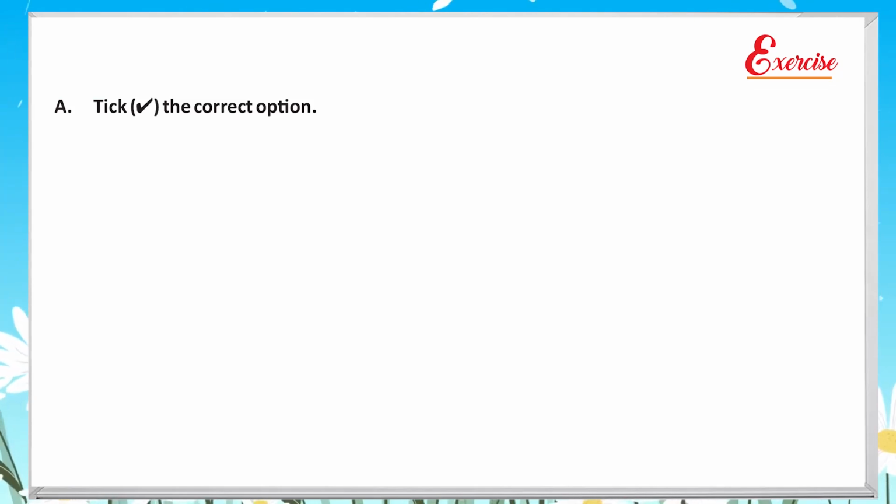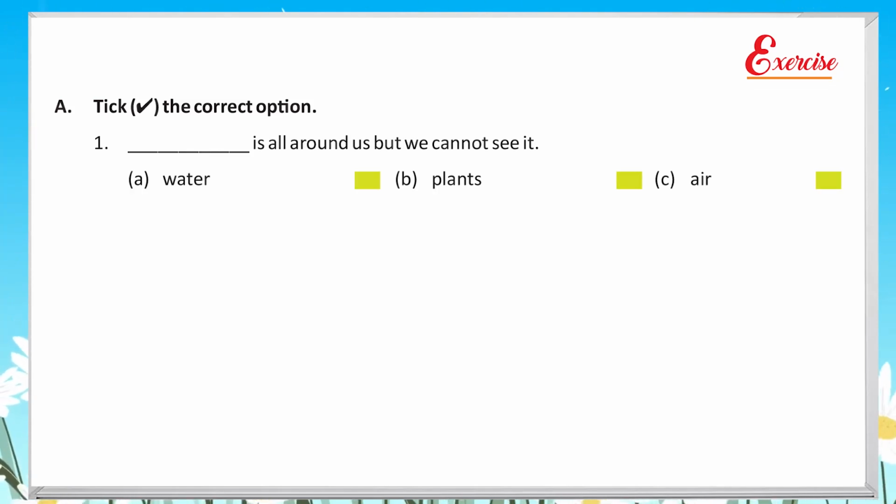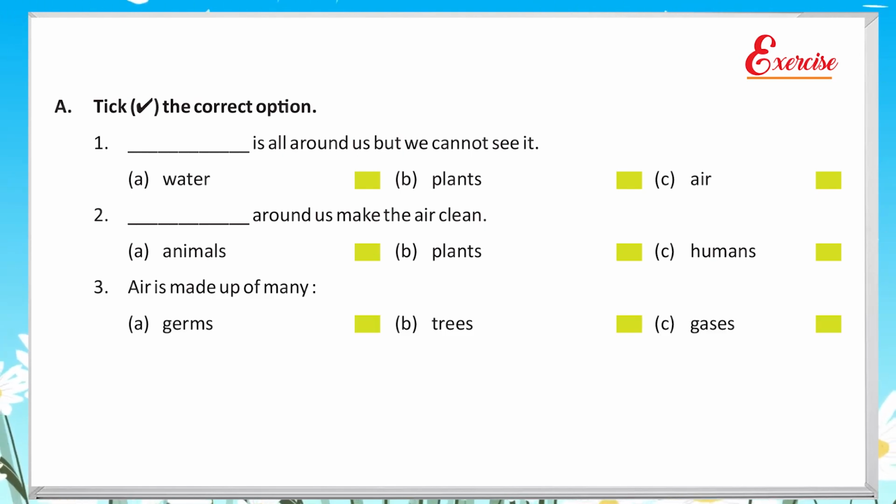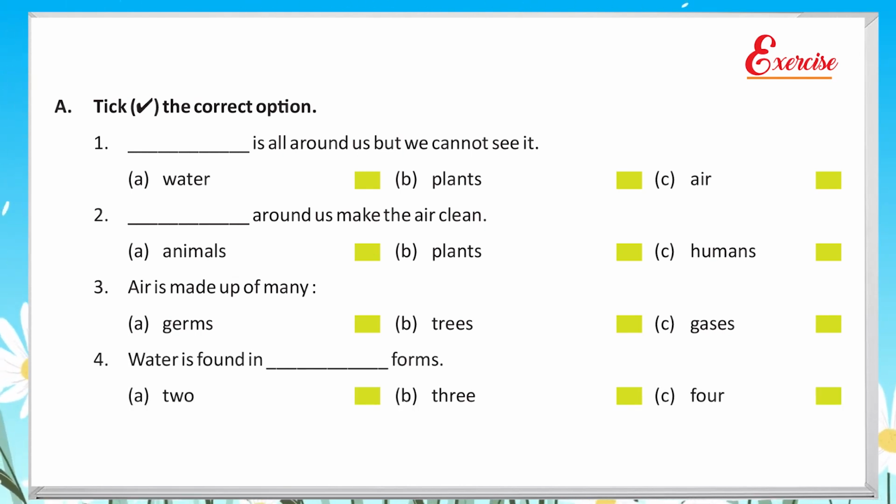Exercise. A. Take the correct option. 1. Blank is all around us but we cannot see it. A. Water. B. Plants. C. Air. 2. Blank around us make the air clean. A. Animals. B. Plants. C. Humans. 3. Air is made up of many blank. A. Germs. B. Trees. C. Gases. 4. Water is found in blank forms. A. 2. B. 3. C. 4.